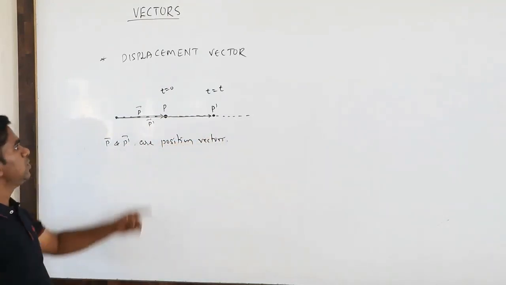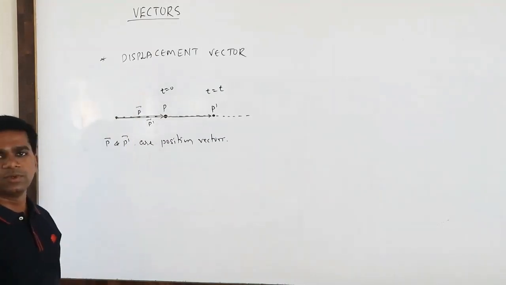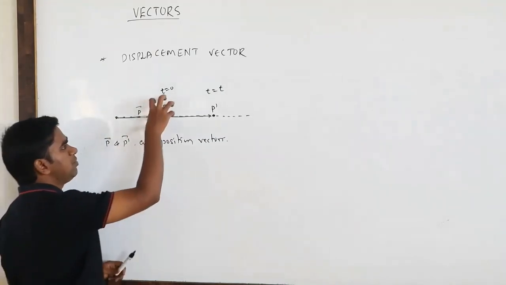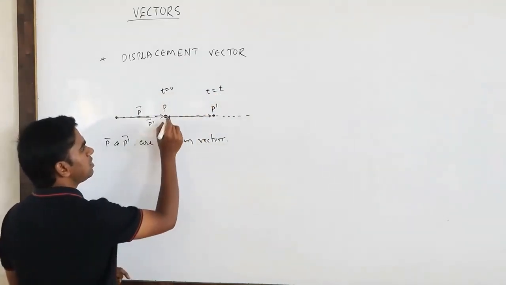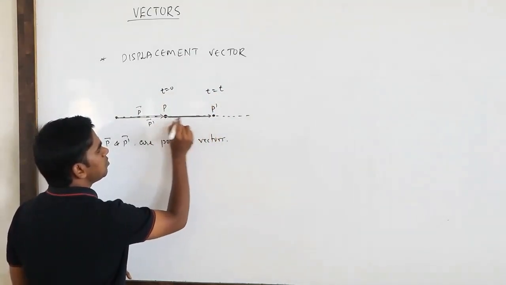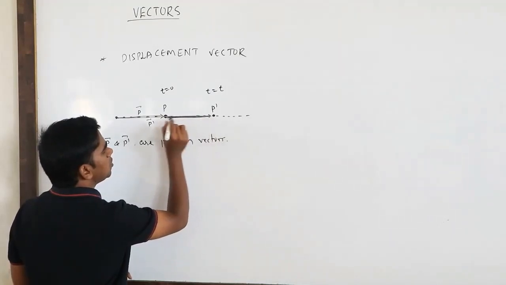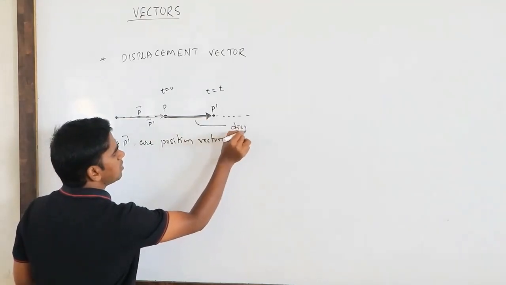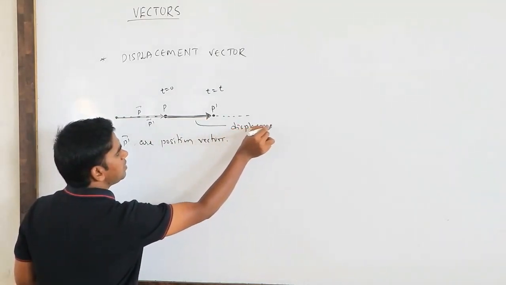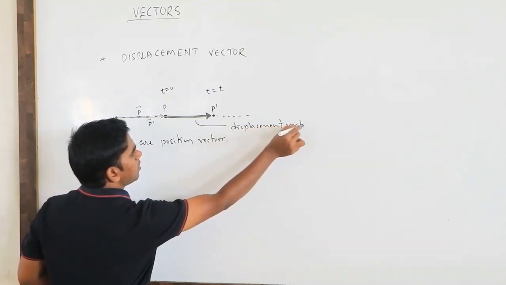What you want to know is the displacement. Very simple: before it was here, now it has come here. This vector is going to give you the displacement vector.